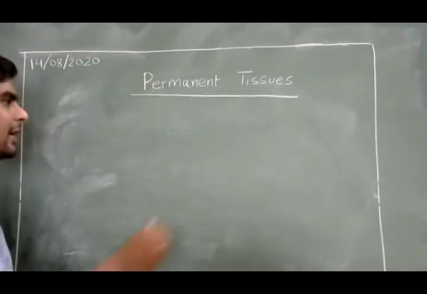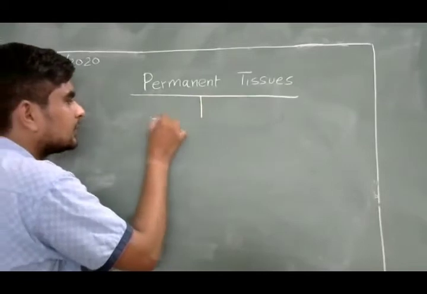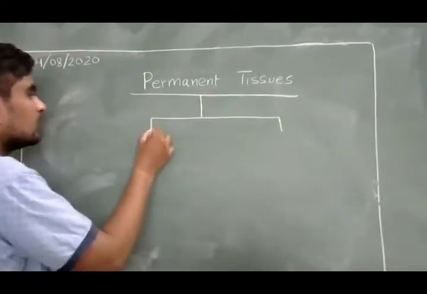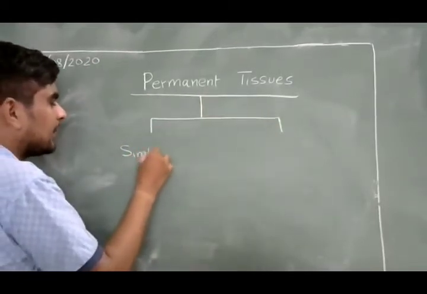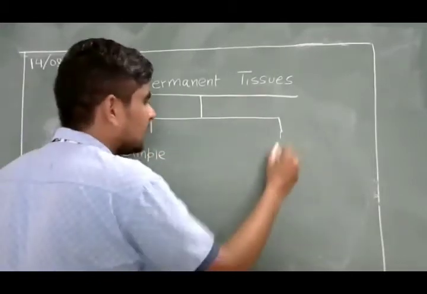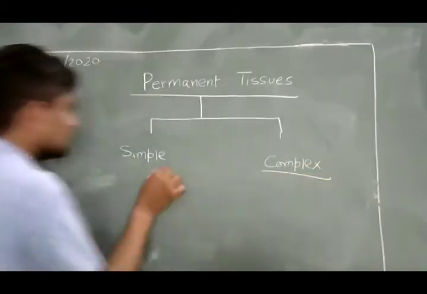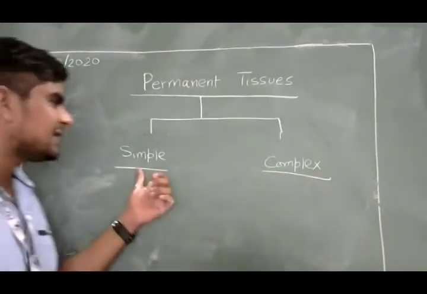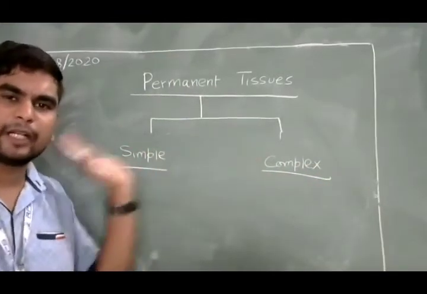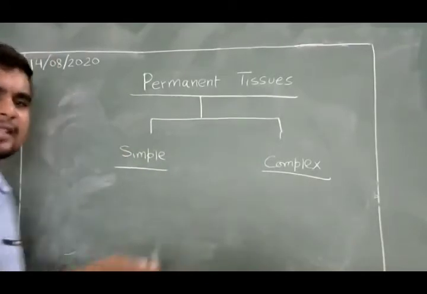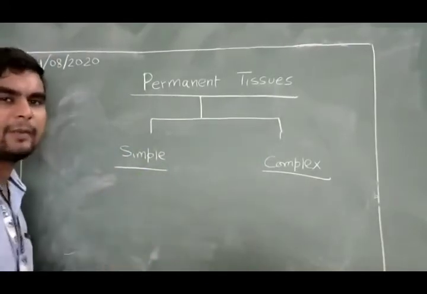Permanent tissues are of two types in plants. One is simple permanent, another is complex permanent. No doubt, simple as well as complex, both are permanent tissues, meaning they have a group of cells which are permanent. None of the cells will be meristematic.